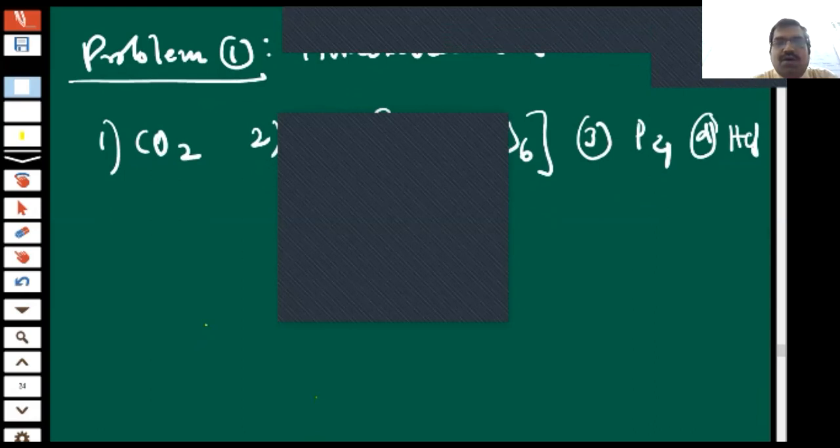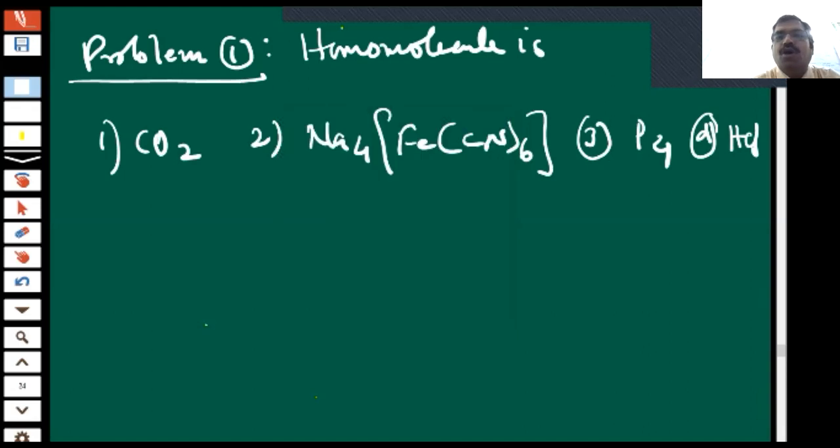Okay, Roshni, unmute yourself. Yes, sir. Tell me, homo molecule is, which option is correct? Option number 3. Well played. Very nice. This is the correct answer. So it means the concept is developed. Why is the first one wrong?